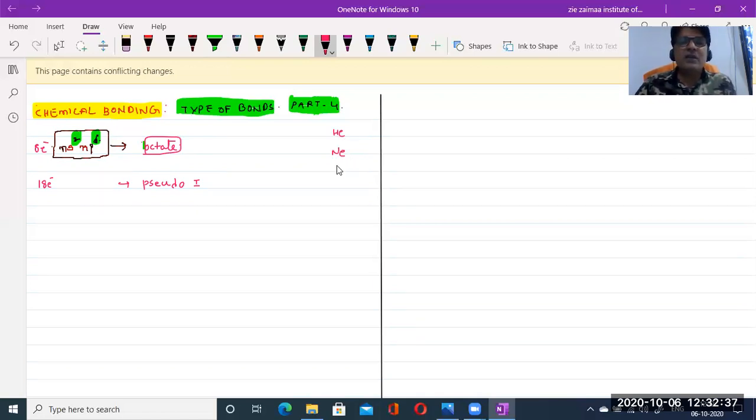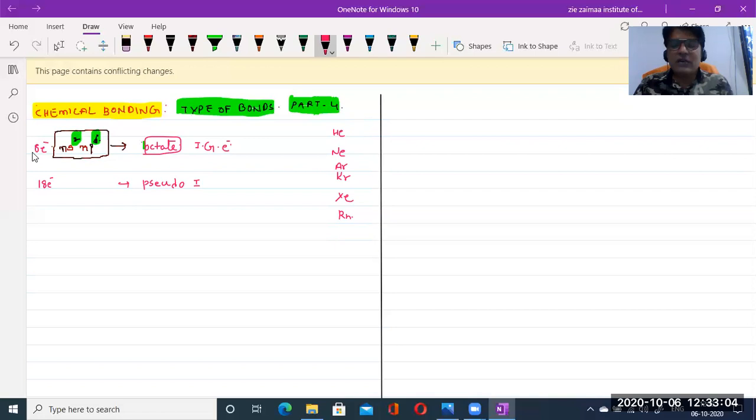So helium, neon, argon, krypton, xenon, and radon. Radon is a radioactive element. So these are the noble gases, or group 8A elements, or inert gases. So octet electronic configuration can otherwise be called inert gas electronic configuration.